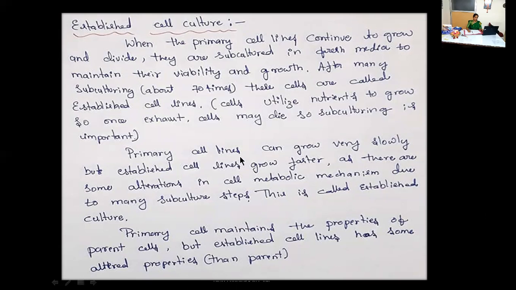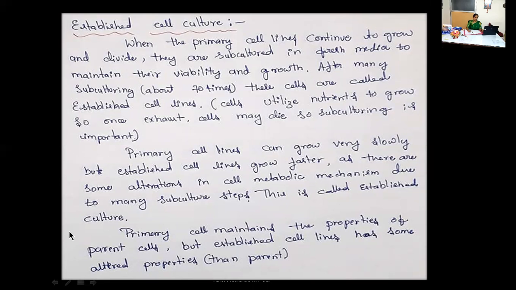Primary cell lines can grow very slowly, but established cell lines grow faster as there are some alterations in cell metabolic mechanism due to many subculture steps. This is called established culture.